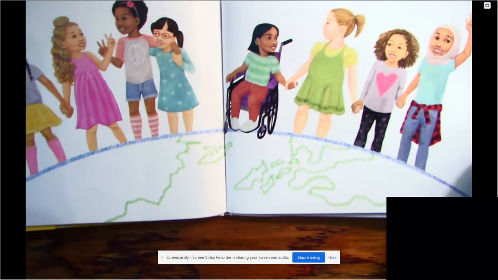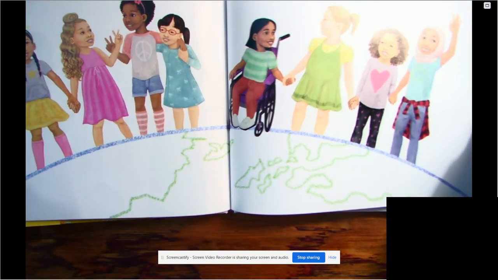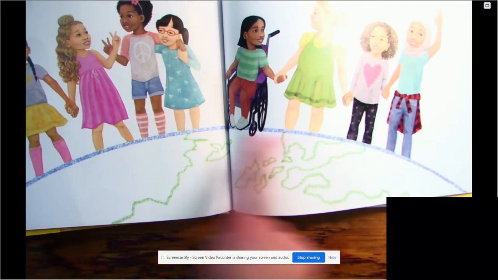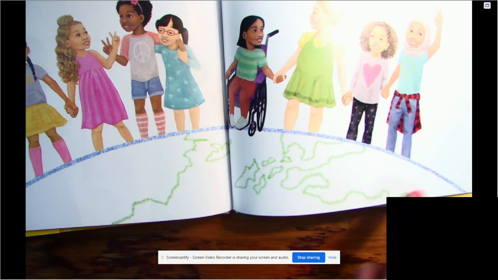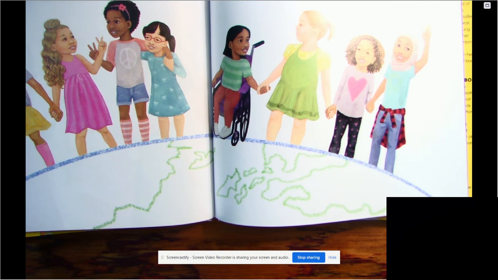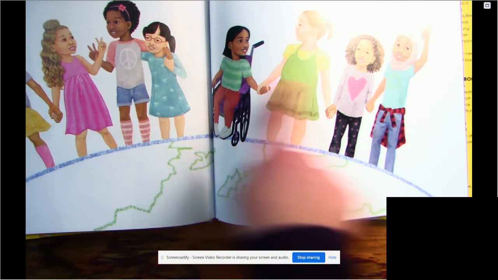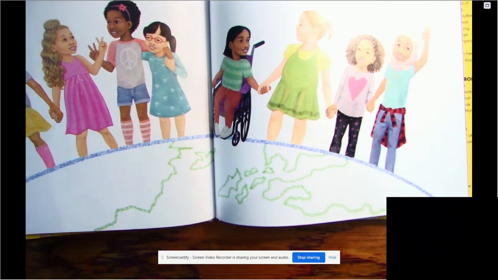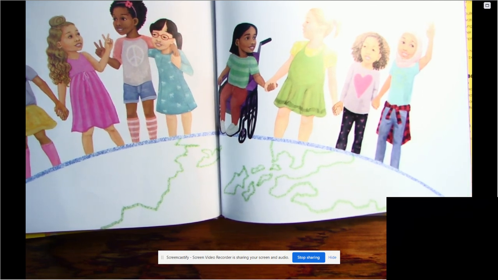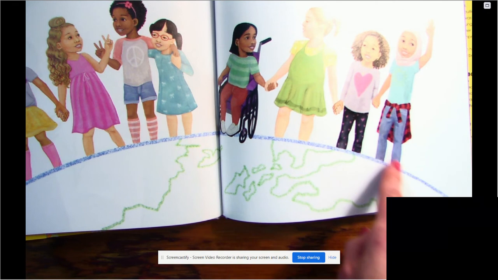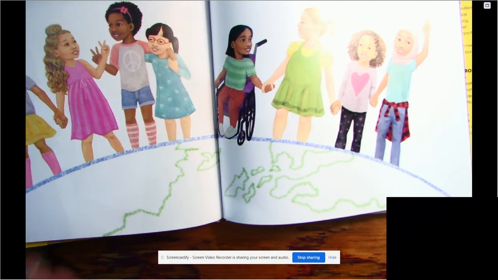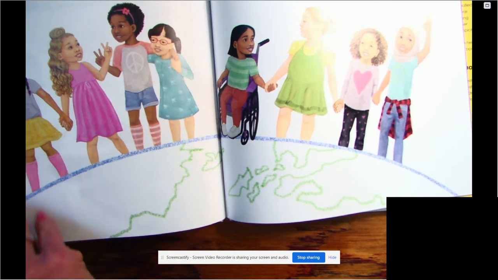Okay? Look at what they're standing on. Do you notice that? I think the author's trying to tell you something by putting them on this. Right? Think about what that is supposed to represent. They all look different sizes, different shapes, different skin colors, different hair colors, right? But they're all from the same place. They all live on the planet Earth, right? And they're all worthy, no matter what their differences are.